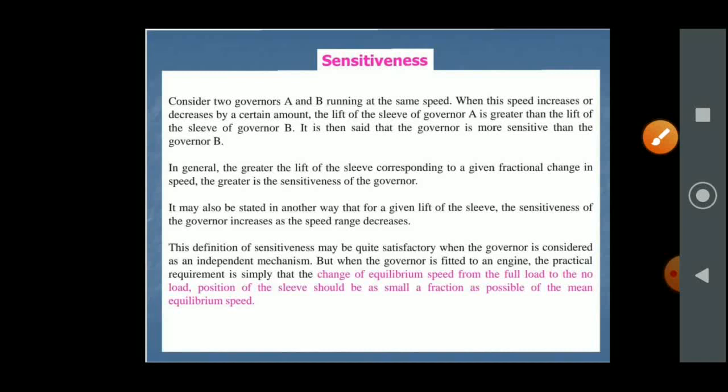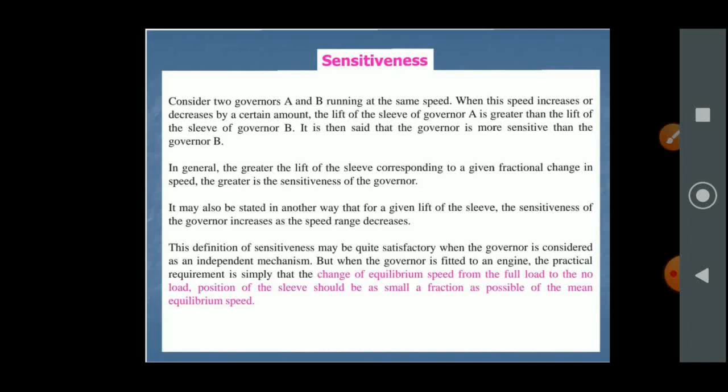Sensitive is like pinching the hand, which gives a faster sensation compared to pinching the base of the foot. In general, the greater the lift of the sleeve corresponding to a given fractional change in speed, the greater is the sensitiveness of the governor.